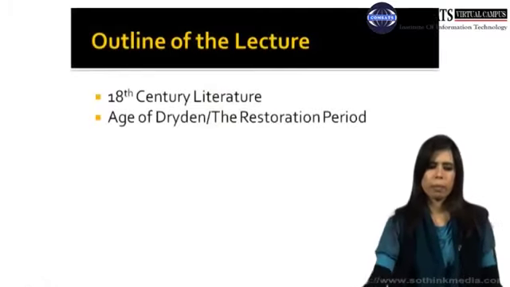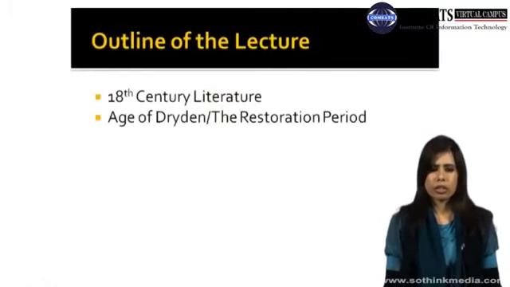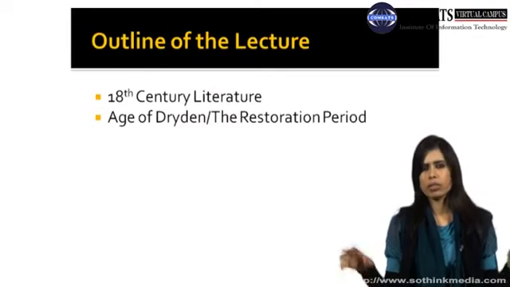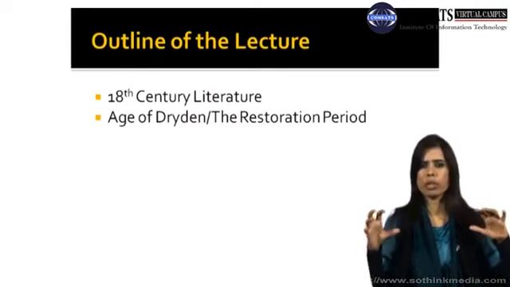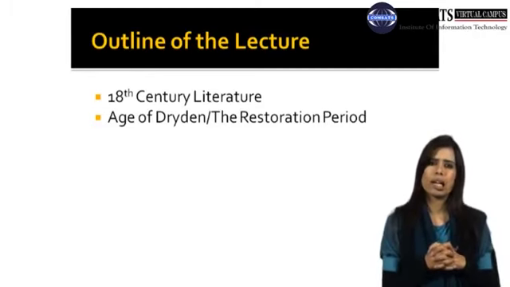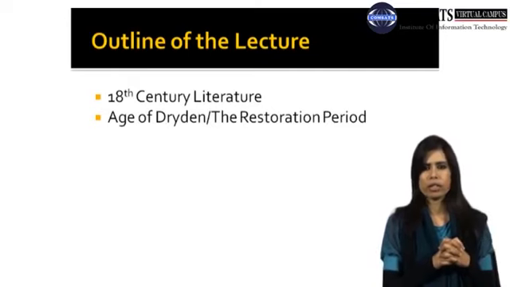So I hope you are enjoying learning history of English literature with me. This is your lecture number 9. This is the outline of the lecture. Today I'll give you a briefing of the 18th century literature and the different points which are very important in 18th century English literature, and then the age of Dryden or the Restoration period.